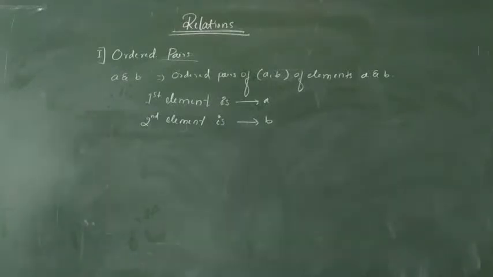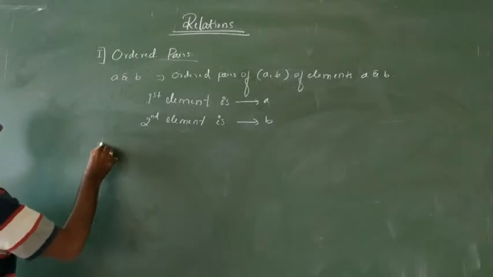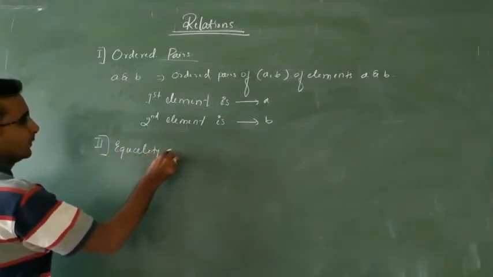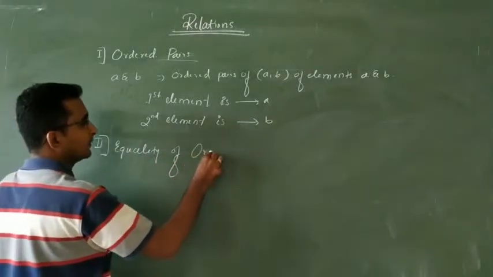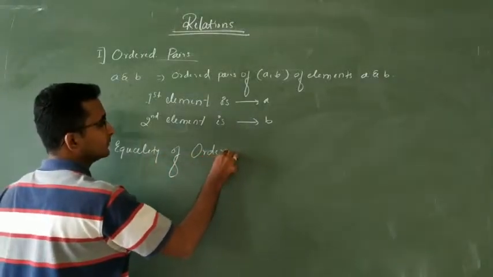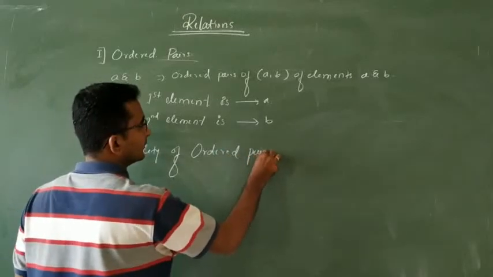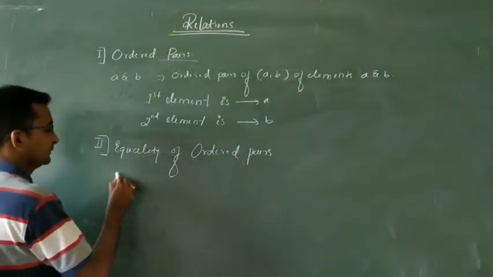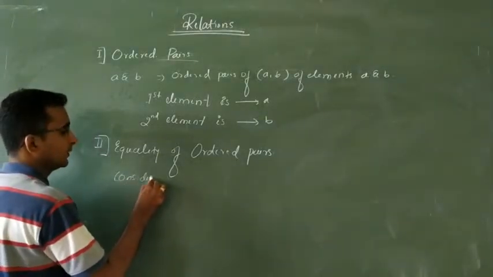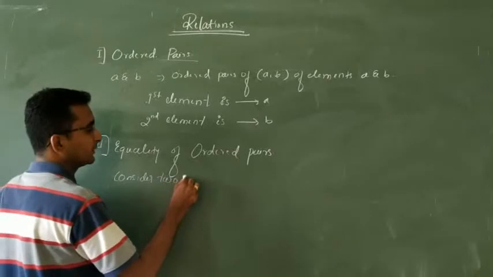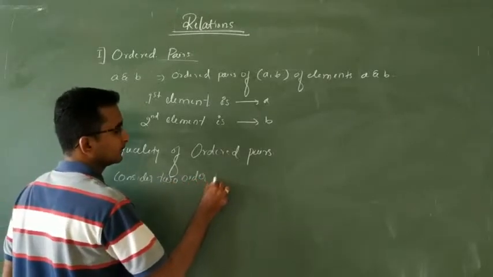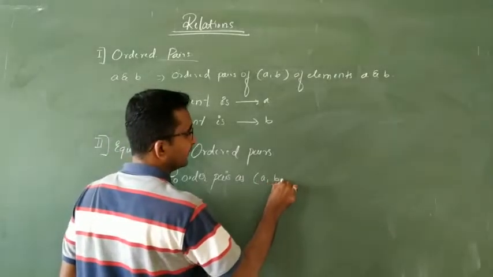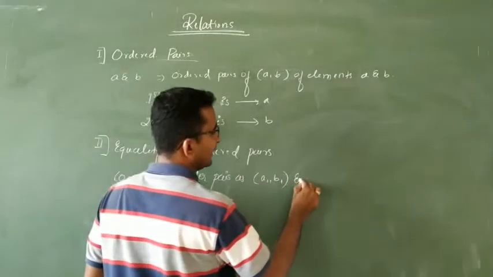Okay. The next one, equality of ordered pairs. When we talk about equality, we have to take two things. I take two ordered pairs, consider two ordered pairs as A1 B1 and A2 B2.